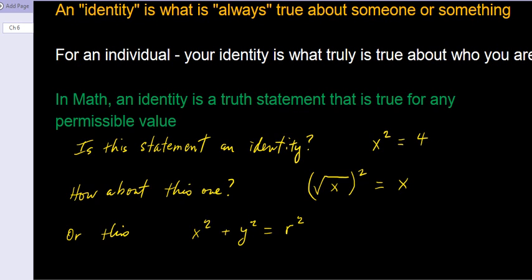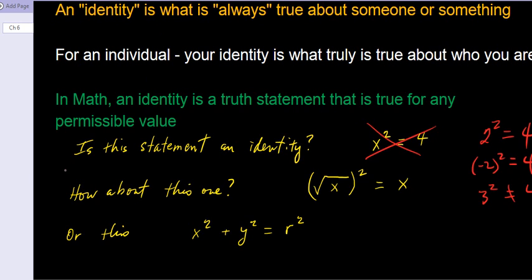So what I want to ask you, for example, is this statement an identity? That means, is this statement true for any possible value for x that I put in there? You would, of course, say no, right? Is there a value or values that this is true for? Yes, if we had x equals 2. That looks pretty good. 2 squared, you would probably agree, is 4. It would also work for negative 2. That's 4, sure. But what about 3? That is not 4, so this is not a mathematical identity. It's not true for any value of x.